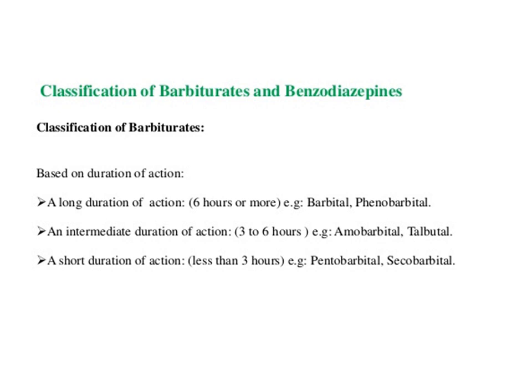Classification of barbiturates and benzodiazepines. Classification of barbiturates based on duration of action. A long duration of action, that is more than 6 hours. Examples, barbital and phenobarbital. An intermediate duration of action, that is 3 to 6 hours. Examples, amobarbital, talbutal. A short duration of action, that is less than 3 hours. The examples are phenobarbital and secobarbital. This is the classification of barbiturates.